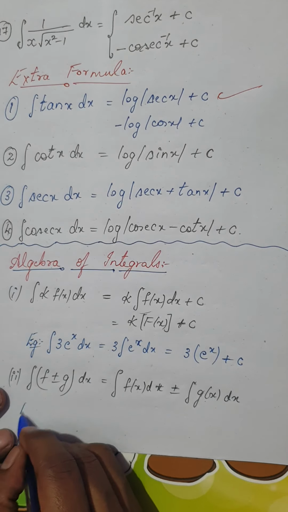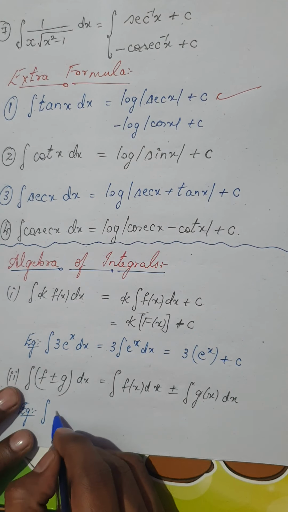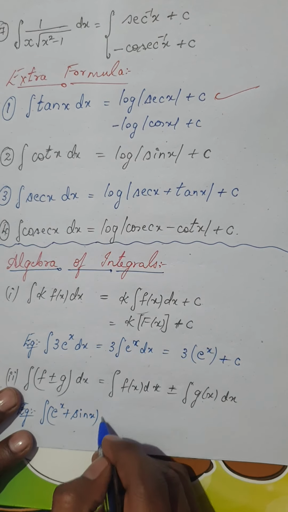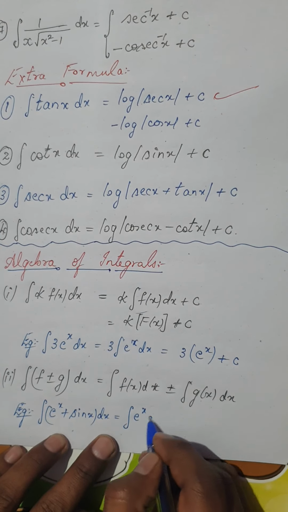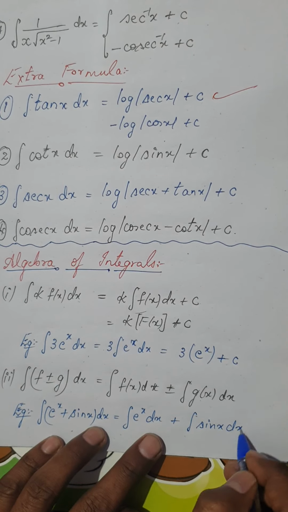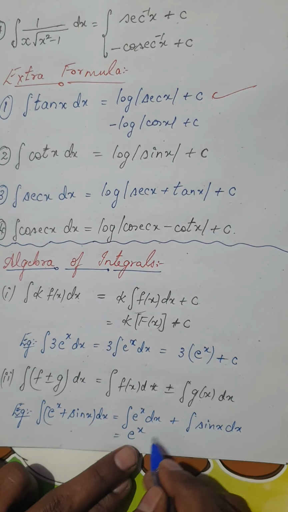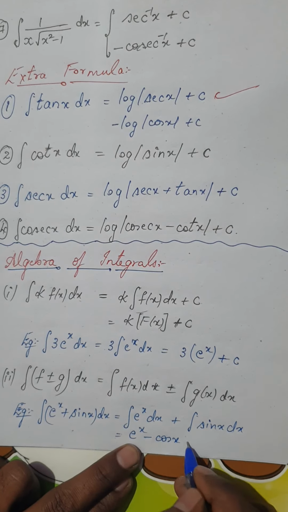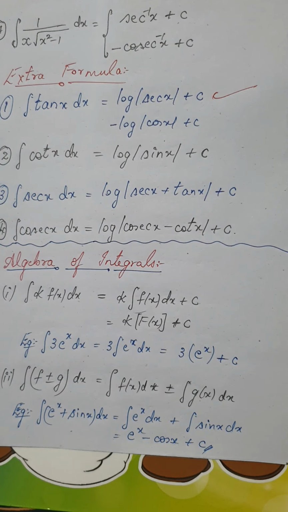I'll just give you one small example, but we are going to solve the other examples in the next session. For example, if I have integral of e power x plus sin x dx, I can take the integrals separately. So integral of e power x dx plus integral of sin x dx. Integral of e^x would be e^x. Now what is the integral of sine? Remember, integral of sine is minus cos x plus c, which is the constant of integration.